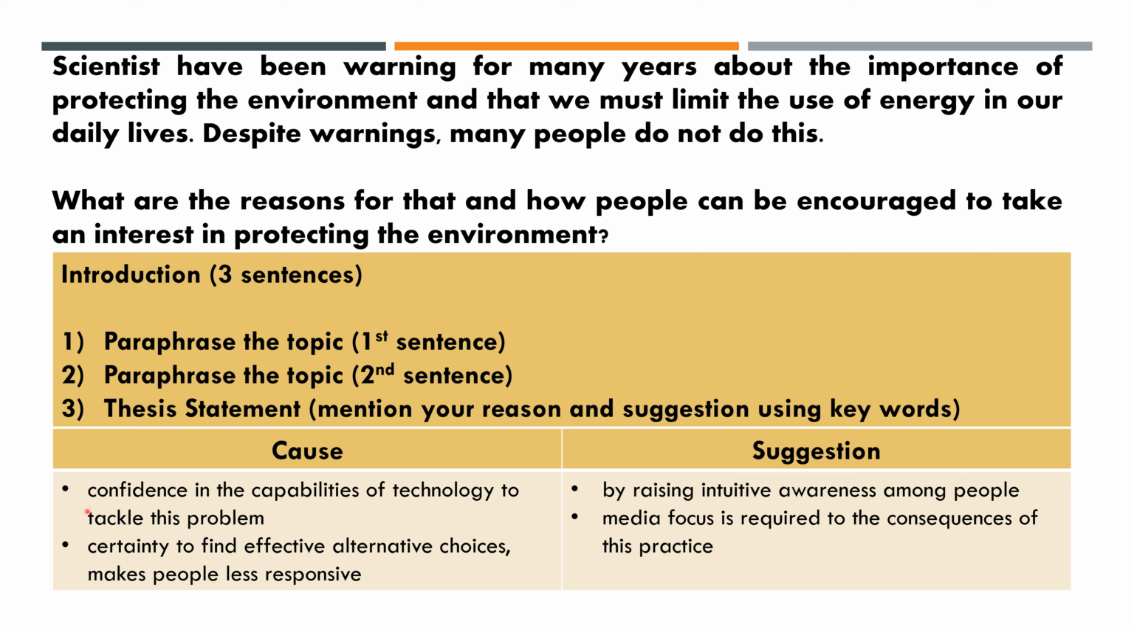The first one, confidence in the capabilities of technology to tackle this problem. It means people are confident in the capacity of the technology. They think technology can solve this problem, so they don't need to worry about it. So that's why they are less responsive. And I have thought another bullet point, same idea, but in different words. I have paraphrased it, so I can use it later on. And when I'm going to use it, you will find out just as you're gonna watch the video.